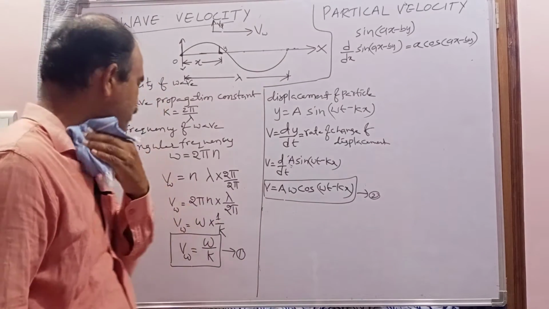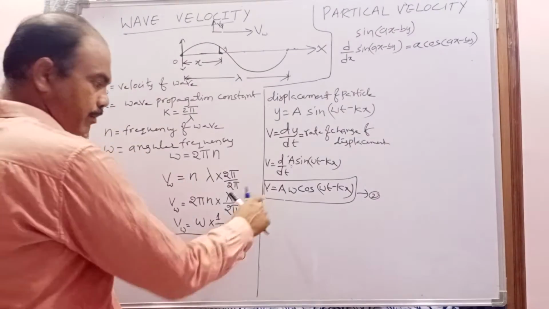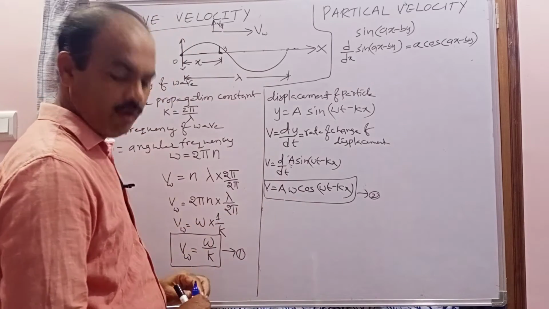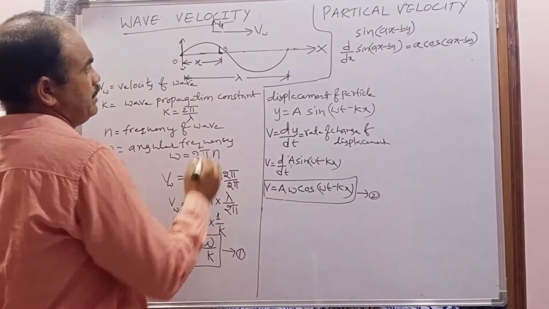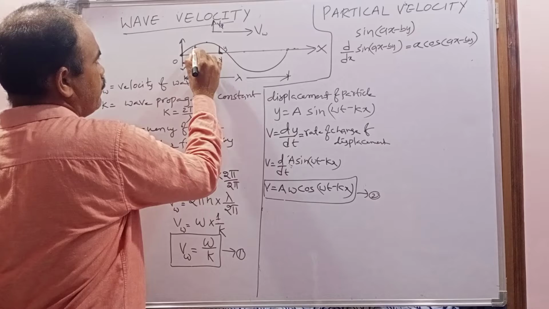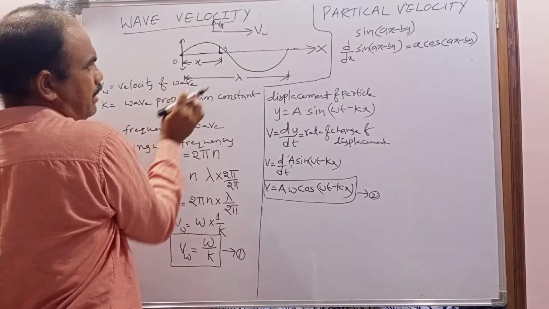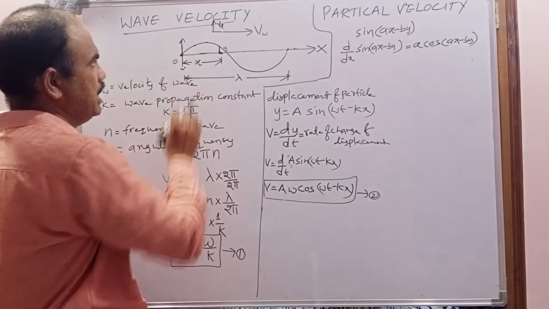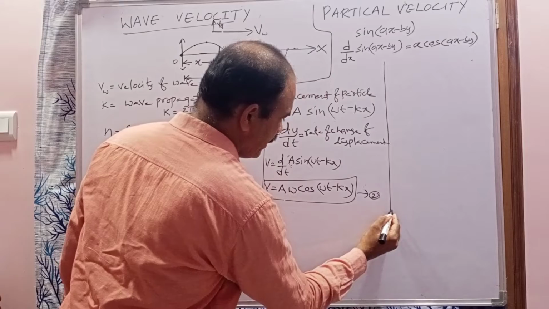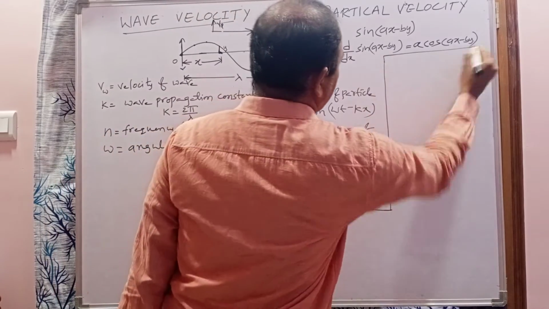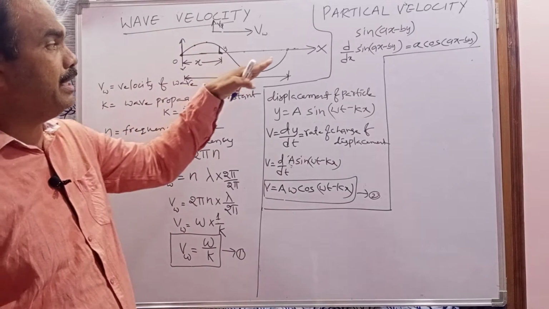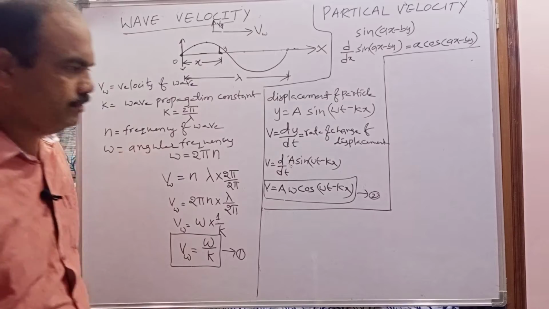So far I explained about the wave velocity and particle velocity. Now I am going to derive the relation between the particle velocity and wave velocity. For that purpose, I am going to find the slope of this graph. This graph is in terms of x and y, so the slope of the graph means what? dy by dx, the slope of the displacement curve of a wave.